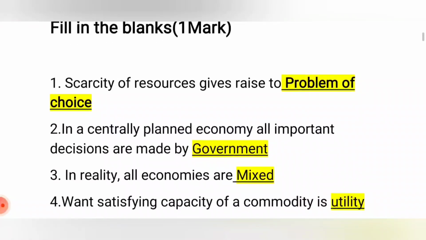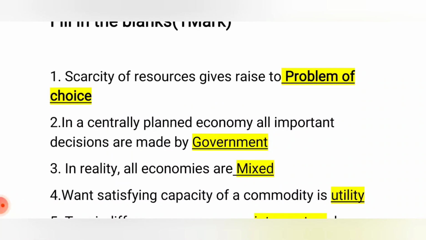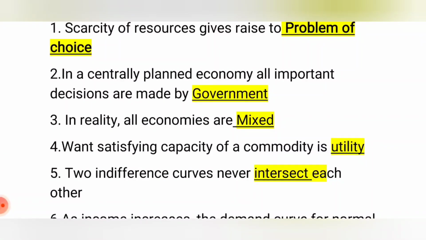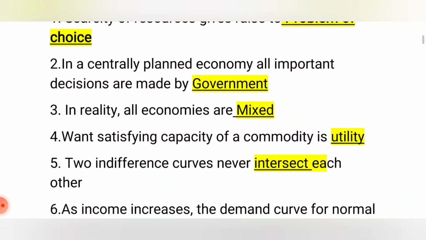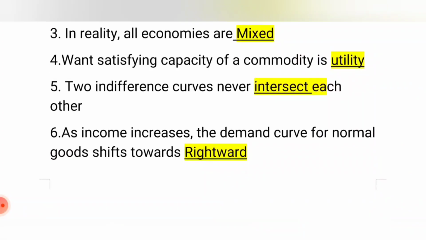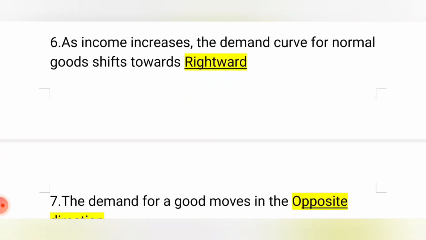First question: scarcity of resources gives rise to the problem of choice. Second, in a centrally planned economy, all government decisions are made by the government. In reality, all economies are mixed. One, the satisfying capacity of a commodity is called utility. Two, indifference curves never intersect each other. As income increases, the demand curve for normal goods shifts rightward. It means demand also increases.